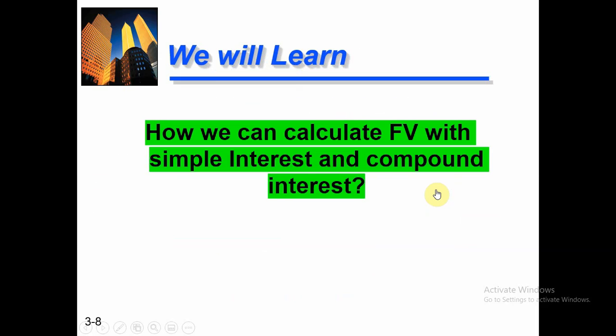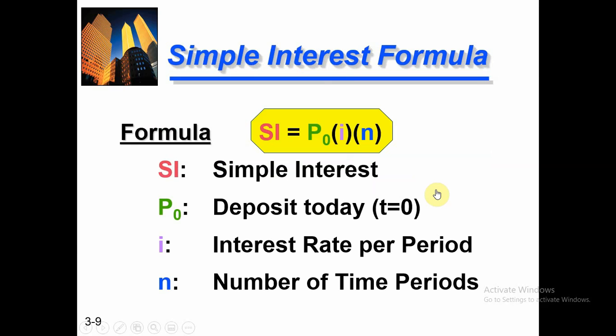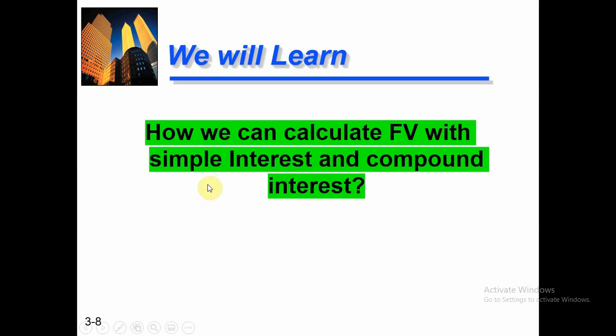In the second part of the presentation, we will learn how to calculate future value with simple interest and compound interest. Let's suppose I am investing something today, so I must be interested to know what I will get after a certain time period. What I will get in the future is basically called the future value of your investment. Every businessman and every investor is interested to know what he will get after a certain time period. So how will we calculate with both techniques? The first one is simple interest and the other one is compound interest.